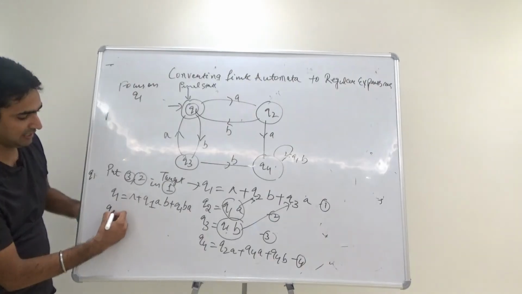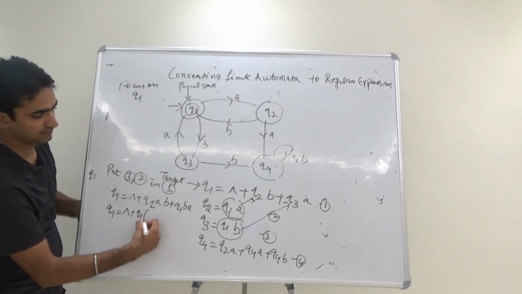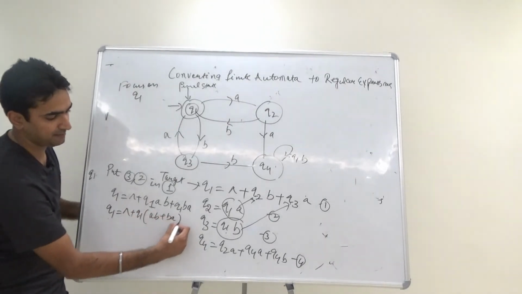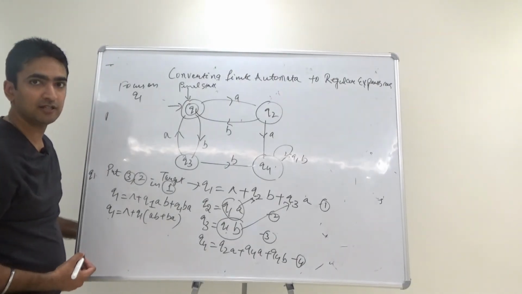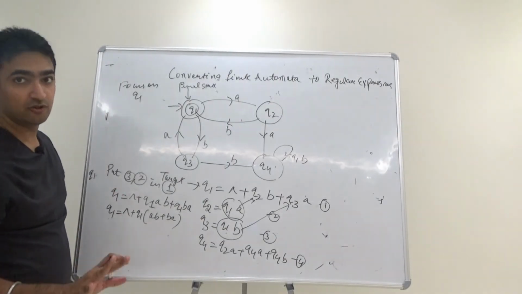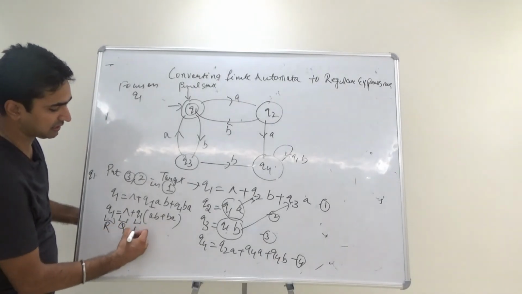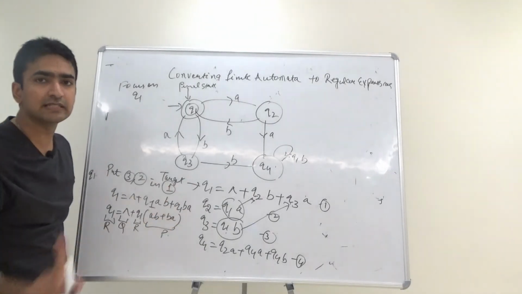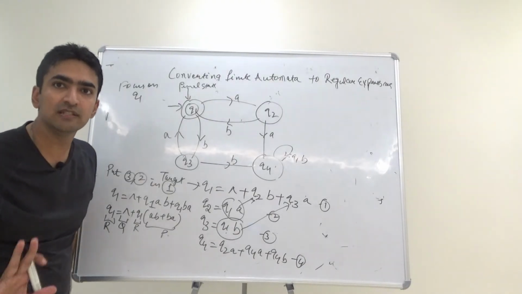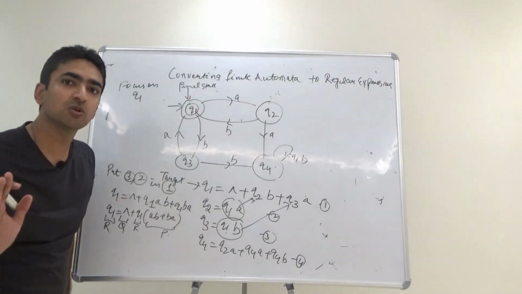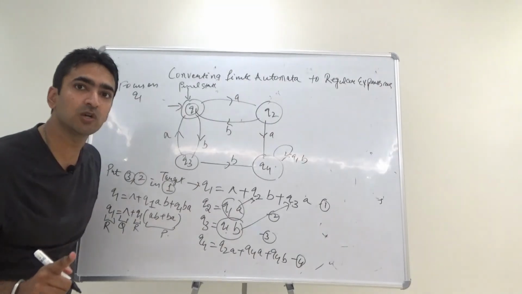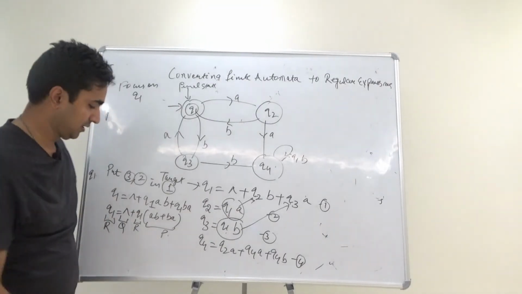I am just taking Q1 common. We got AB plus BA, right? AB plus BA. Let me tell you, Arden's theorem has been formed. How? This is R, this is Q, this is R, this is P. I am not concerned with Q2, Q3 and Q4 because these are not final states. In my first question, Q3 was the final state, which was dependent upon Q2 and Q1.